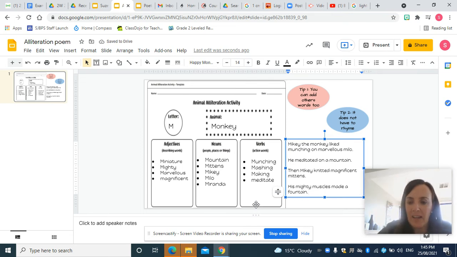Okay, so there's my alliteration poem. I tried my best to use my brainstormed words. I didn't use all of them, did I? But it gave me some good ideas, a good starting point, and I added and thought of some extra words as I went along. So there's my poem. I'm going to read it out to you.